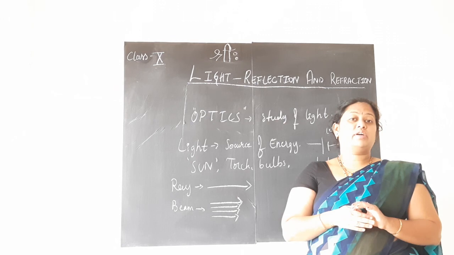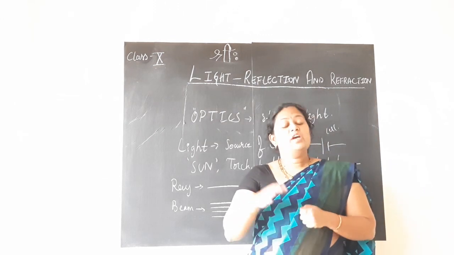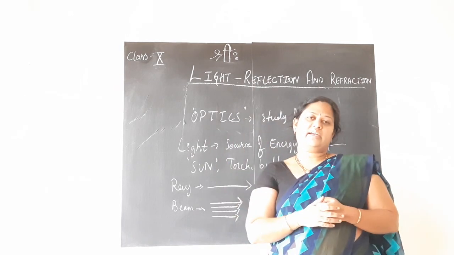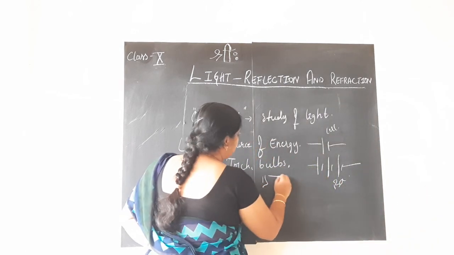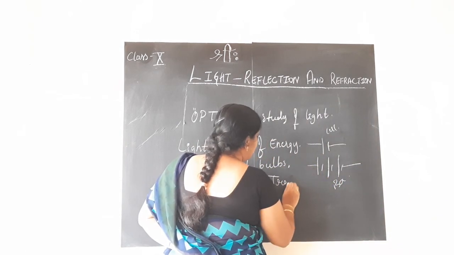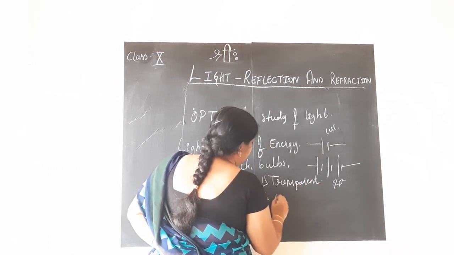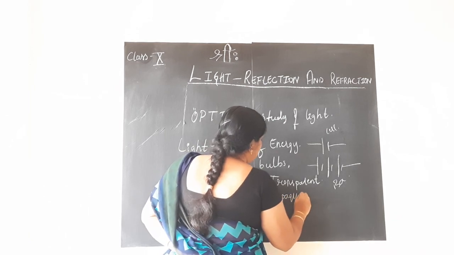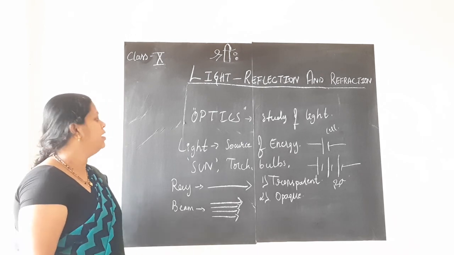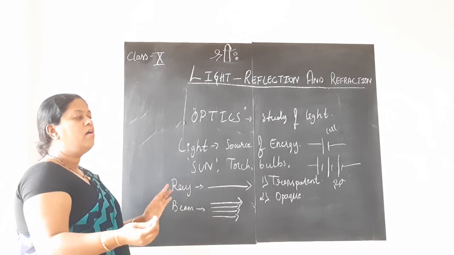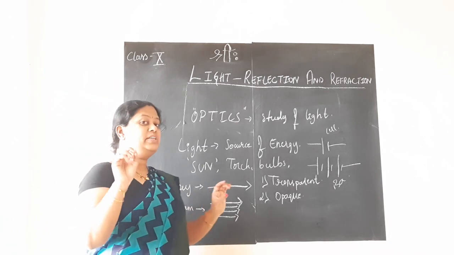All this you have studied in lower classes. Transparent bodies are those which completely allow the light to pass through them, so that you can see the things on the other side. Let me write it for you. Transparent is which allows the light to completely pass through them. Next is opaque. Opaque bodies or objects are the objects which do not allow light to pass through them. Maybe this wall or this board or a sheet of paper that you hold. Yes, the best example I took.